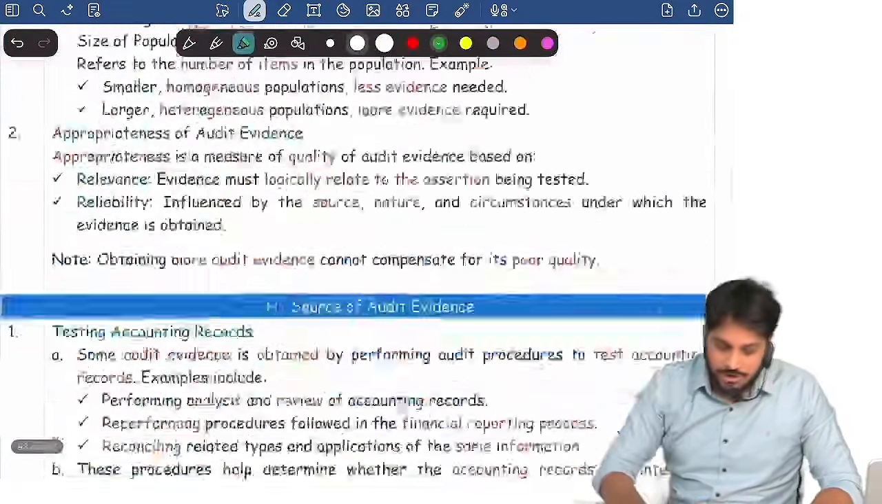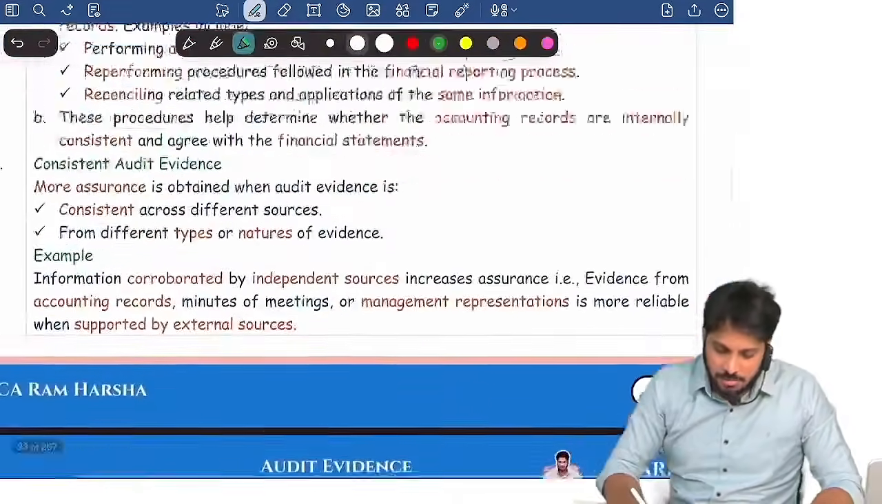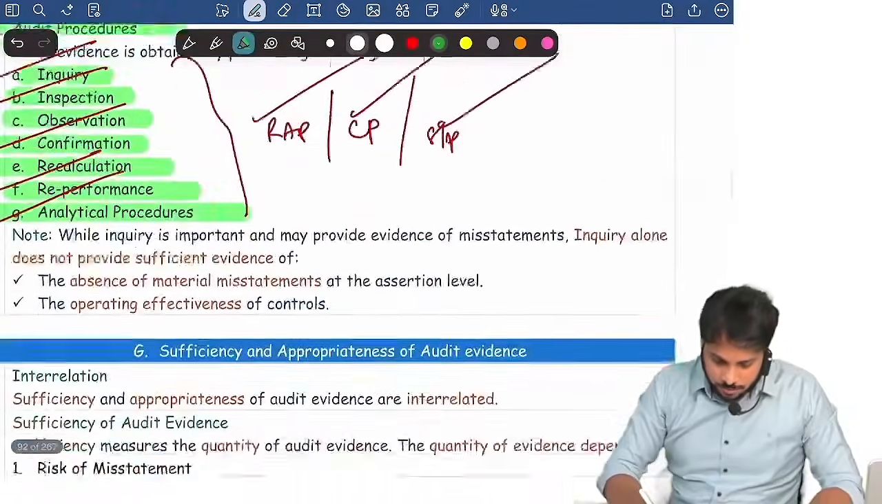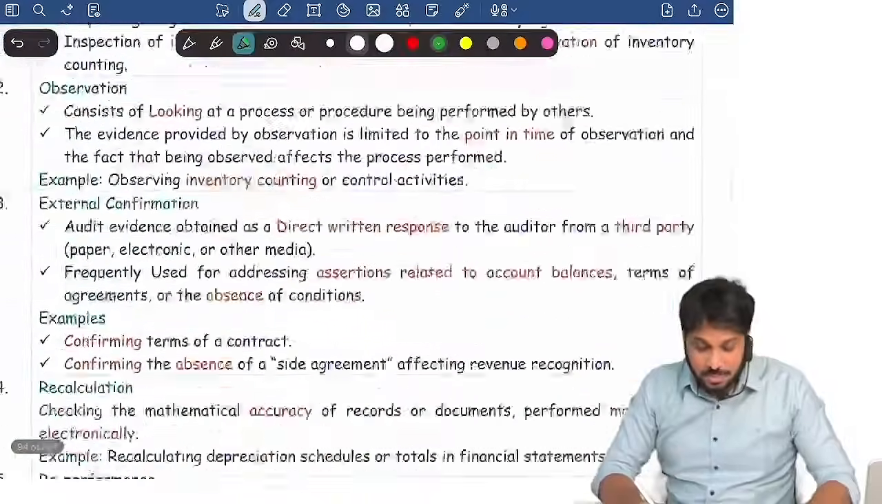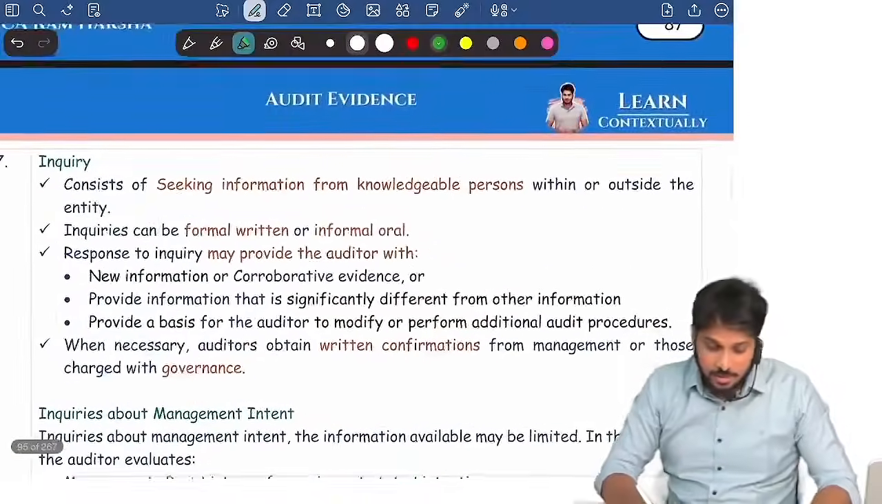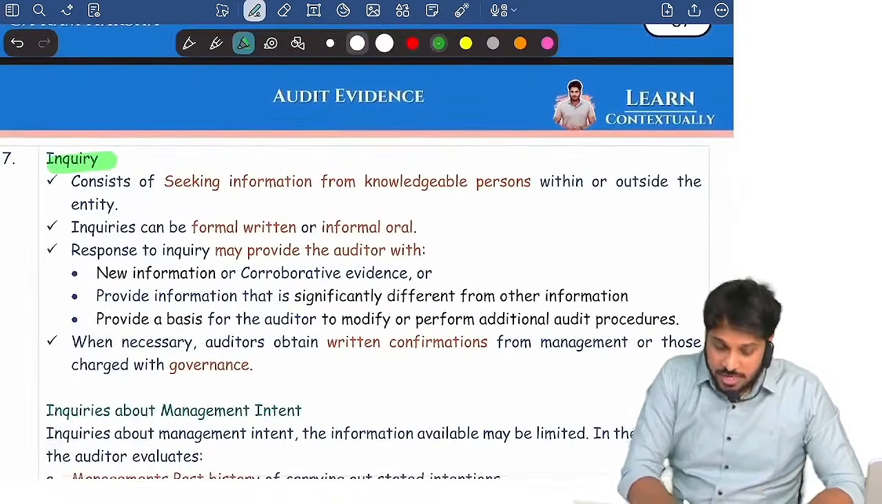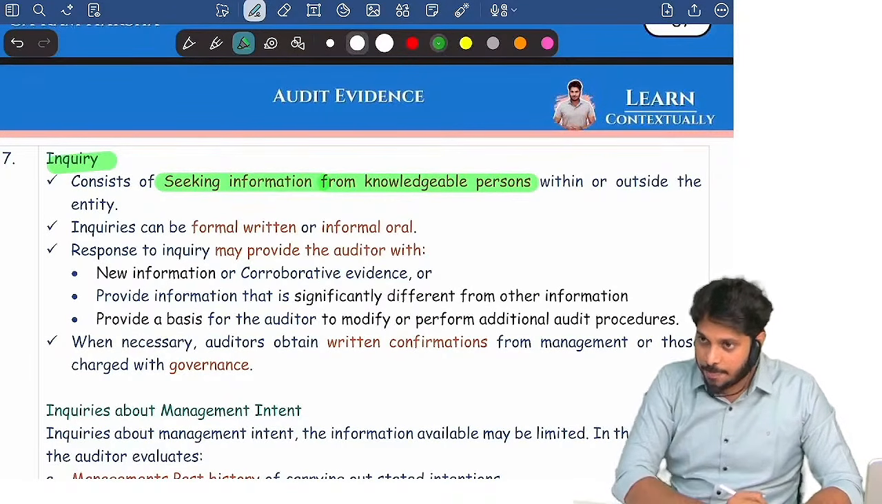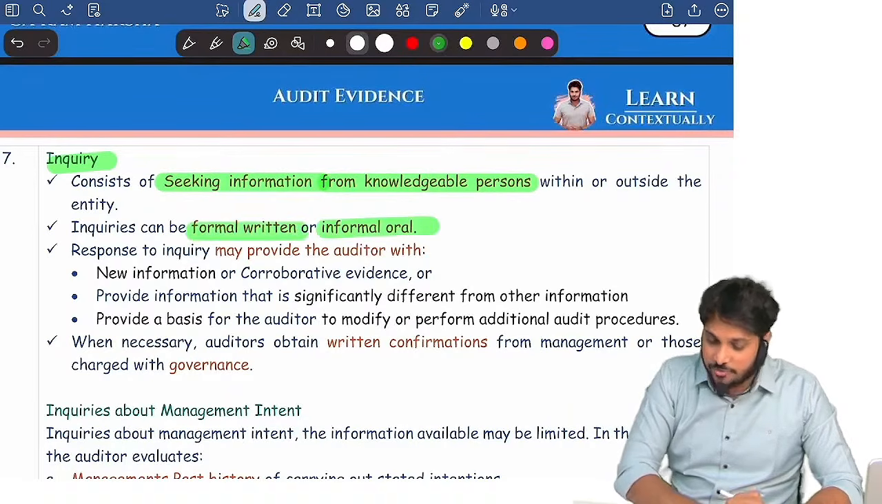Now, what do you mean by inquiry? Methods of obtaining audit evidence, yeah, here it is. So, inquiry means seeking information from a knowledgeable person, maybe within the organization or outside. You are asking either in oral or written format.